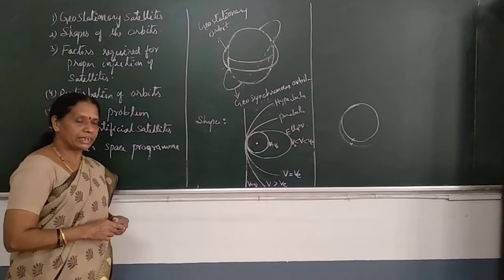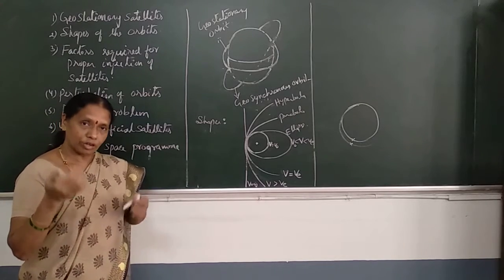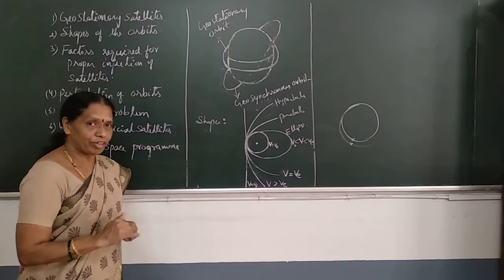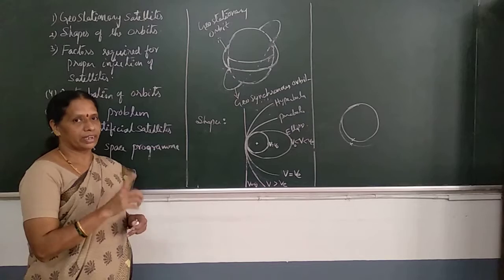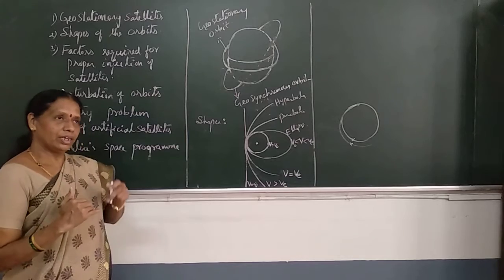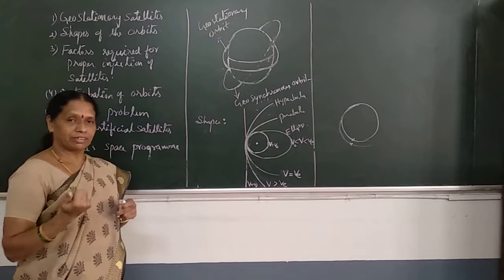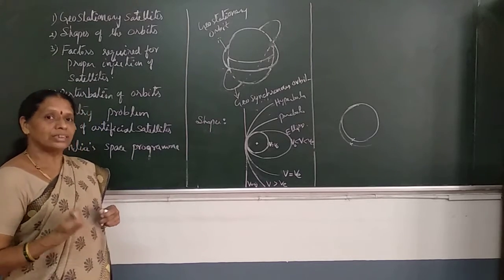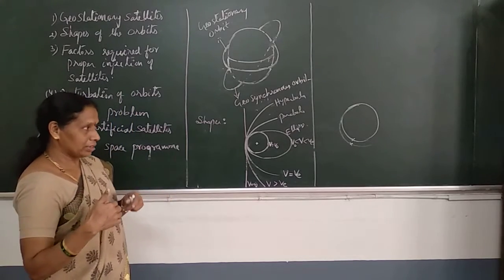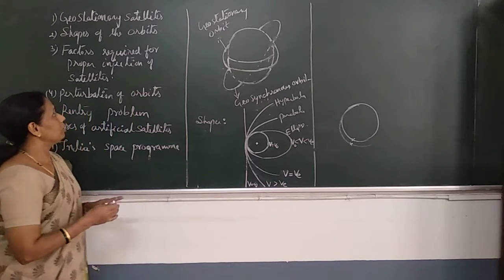So one factor is oblateness, or the shape of the Earth. Second one is the sun and moon factor. See, the rotation of Earth around the sun and rotation of moon around the Earth also affects the orbit of the satellite. This is the sun and moon factor. Third one is atmospheric drag. See, the resistance offered by the atmosphere of the Earth on the satellite. The resistance of the atmosphere may drag or pull the satellite from its orbit. Because of this, there may be change in the shape of the orbit. This may also cause some dysfunctioning of the satellite. So, these are the factors.